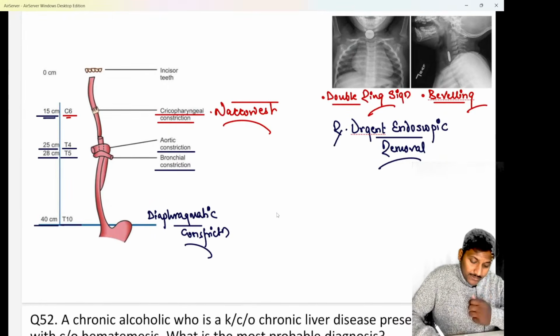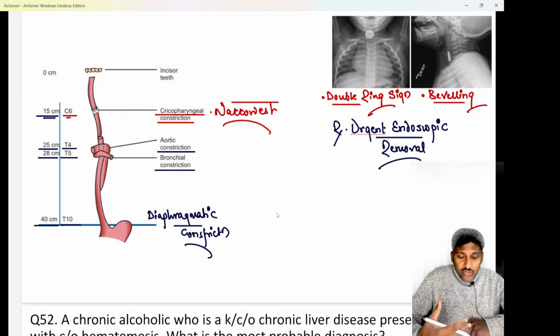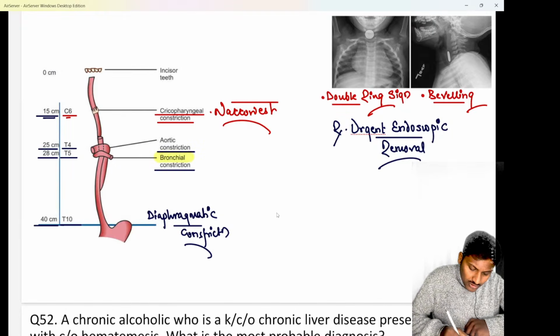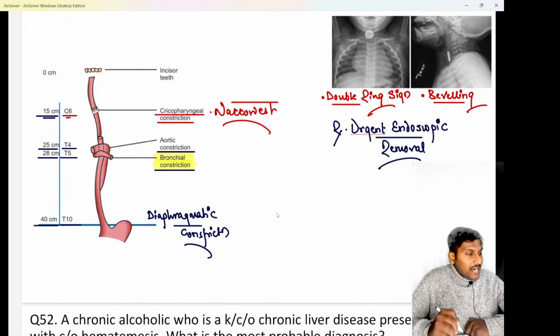Hopefully clear. A recent question in NEET PG is they said there was a constriction that was 27 to 28 centimeters away from the upper central incisors. So we know this constriction is due to the left bronchus. That was a recent question in the NEET PG examination.